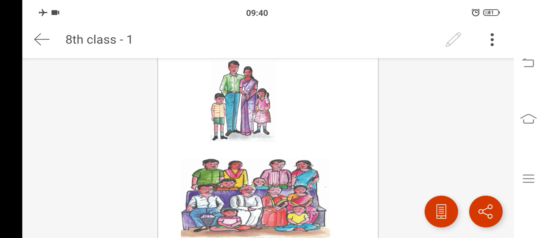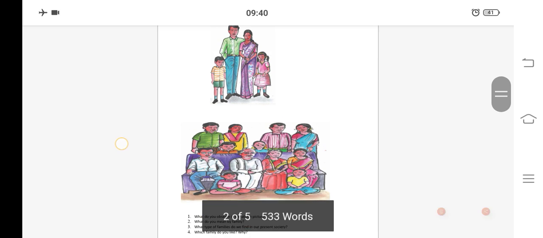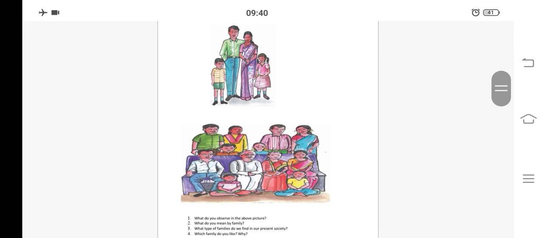In the second image, we see a joint family, means consisting of grandfather, grandmother, parents and their children. So if you observe these two, we can say that the first one is a small family and the second one is a joint family.